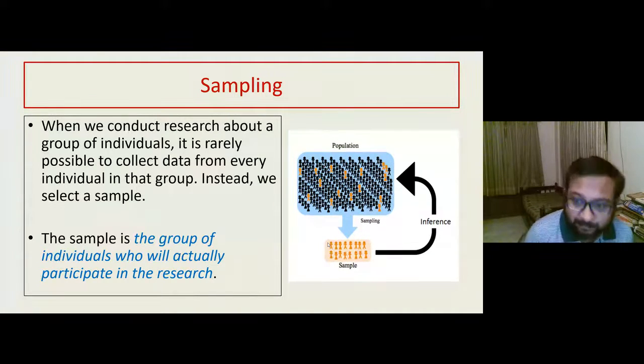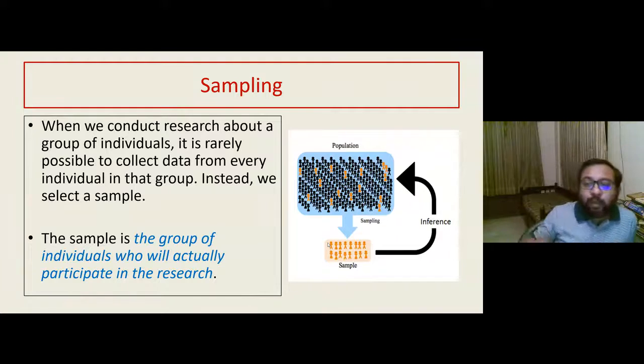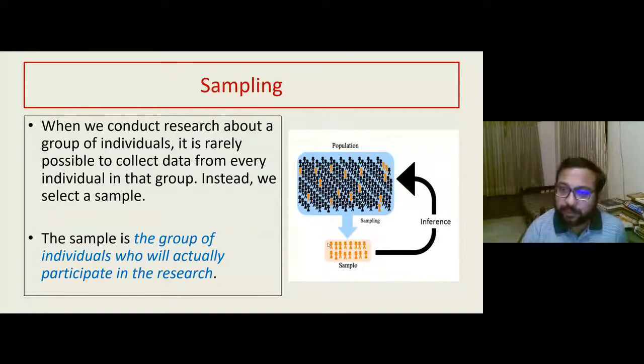So what is a sample? As I told you, statistics extrapolates inferences from a small sample to a big population. So look at the diagram given here. Suppose you have a huge population, such as the whole population of West Bengal. Out of that, you choose certain people to form your study sample. So maybe out of 1 million people, you have chosen only 2000 people as your study sample.